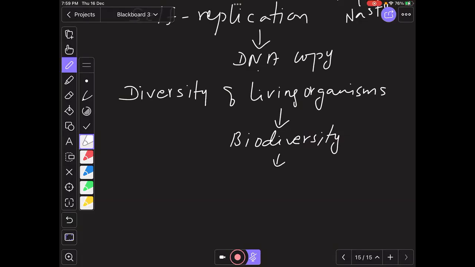And how have these organisms been classified, why is there a need for classification, and why is there a need to study all these organisms? For example, if 1,000 organisms are there, why do I need to study them?